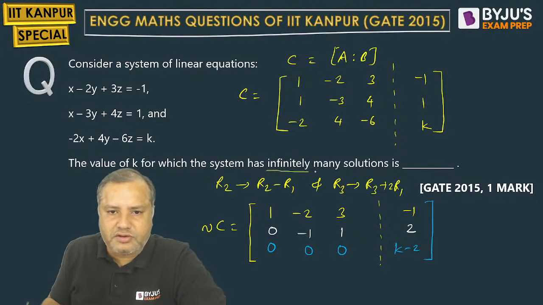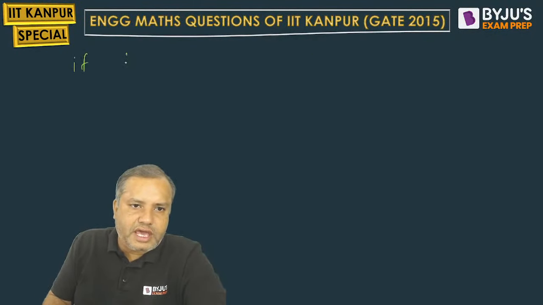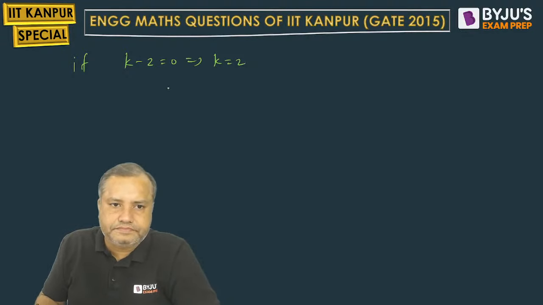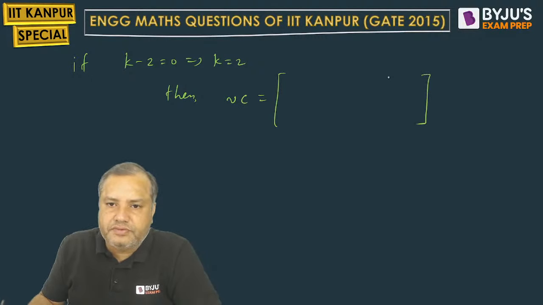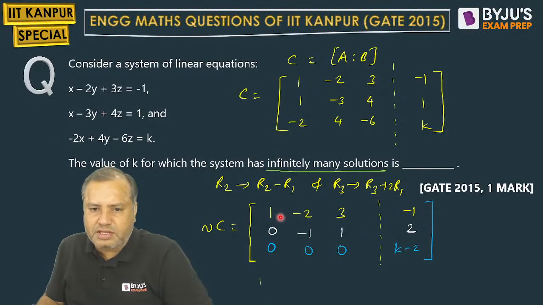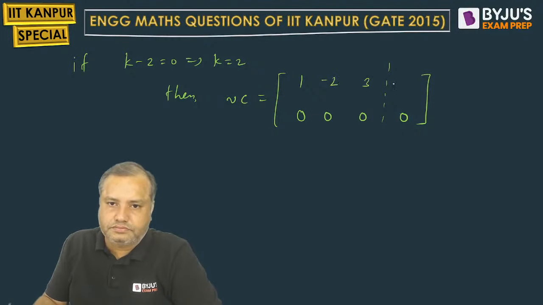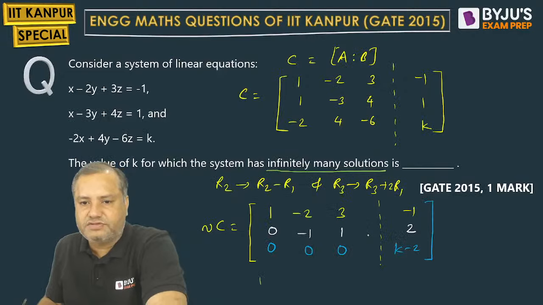Now what we want? We want infinitely many solutions. So infinitely many solutions will be obtained when rank of A and rank of C will be same. So just go to the next frame. If k minus 2 equal to 0, that is k equal to 2, then equivalent to C, this matrix will have its last row equal to 0. When k minus 2 is 0, then this position will be 0. What about the others? 1 minus 2 3, 2 minus 1 1 2.